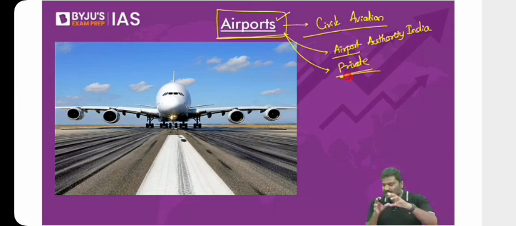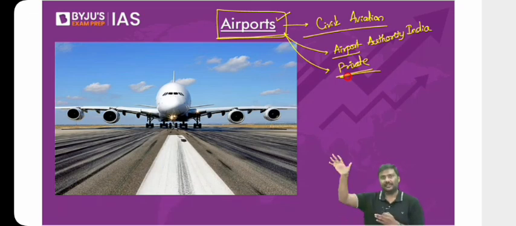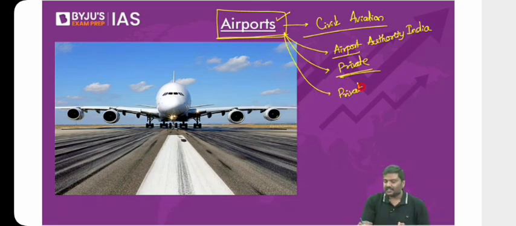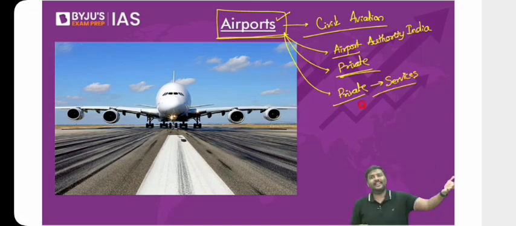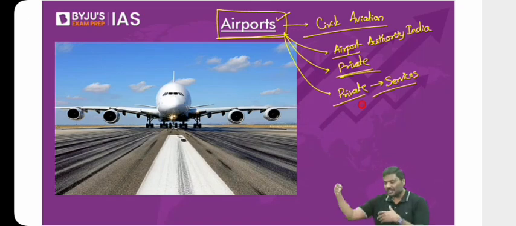Now, within the civil aviation, who is going to provide these services? That is, aeroplane flying services. Who is going to provide these services? Right now, it is the private sector which is providing the services. Until very recently, we had Air India, which was owned by the government. But Air India now has been sold to the private sector. All the service providers within the civil aviation market are private sector entities.